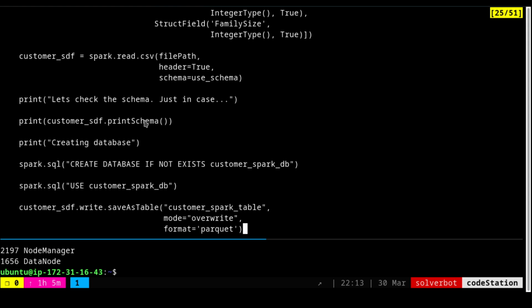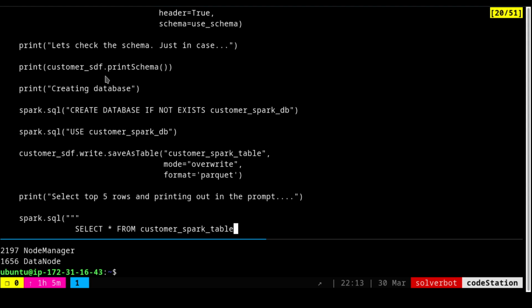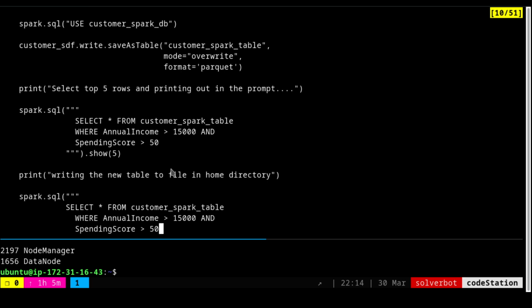And then I am going to give some print statements whenever an activity is going on, and I am going to use this schema also to check as the script is running. We have to see what is going on, right? It will run fairly fast, but we can see the logs coming out. And then I am going to create the database, use the database, and then create the table.